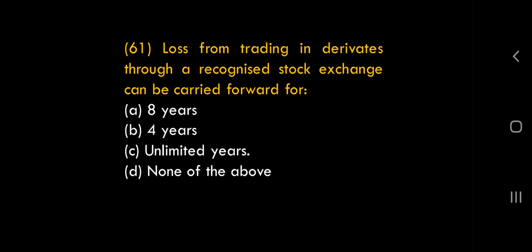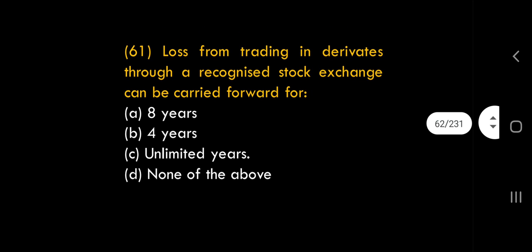Speculation is risk taking for higher returns. So derivatives is an exception to speculative. It is not speculative. Is it a specified business? No. It is not given in the list under 35AD. Then what is it? It is regular business.